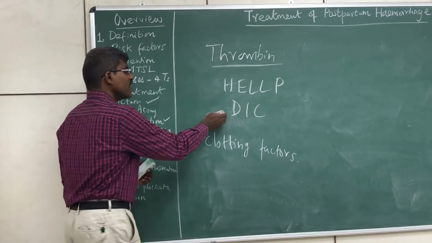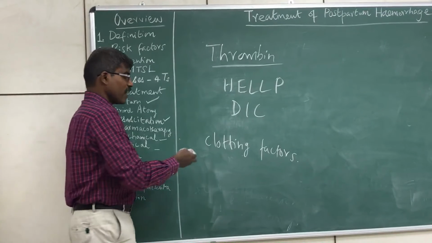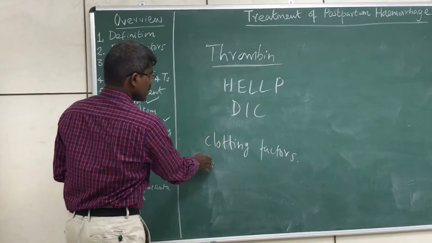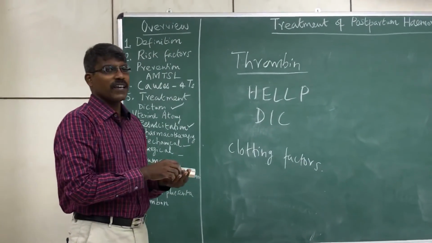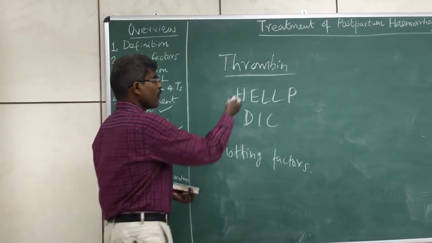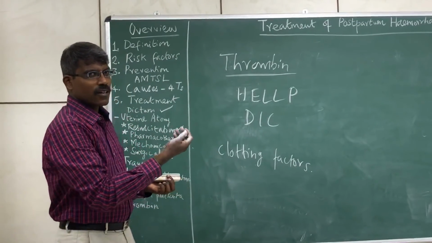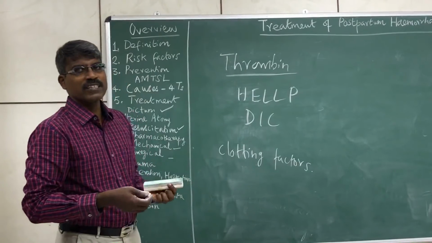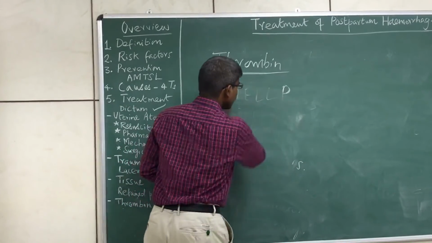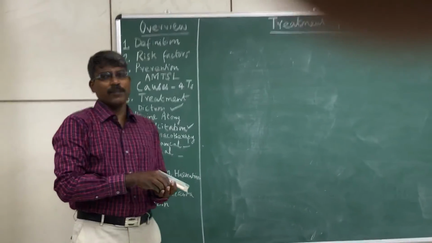And if it is DIC, again we have to see which form of it, and we can infuse blood and clotting factors. So this is the least common cause, and we can manage it by giving the required clotting factor which is deficient in that particular case. Common causes could be von Willebrand's disease or hemophilia. So that's the 4 different causes for postpartum hemorrhage and how we will manage each cause.